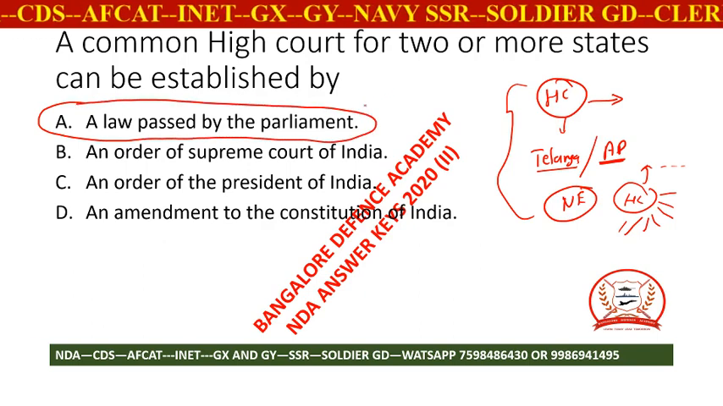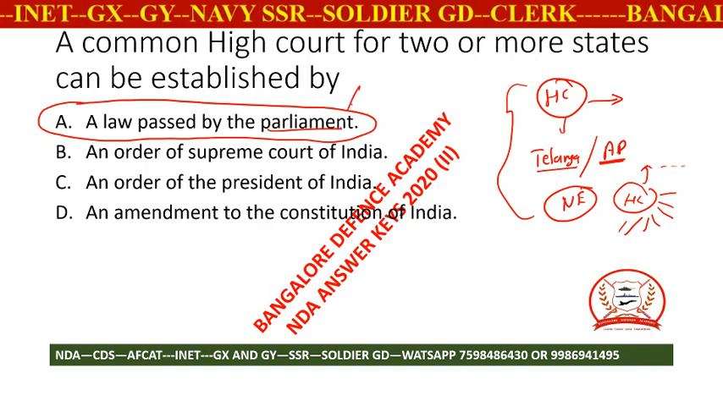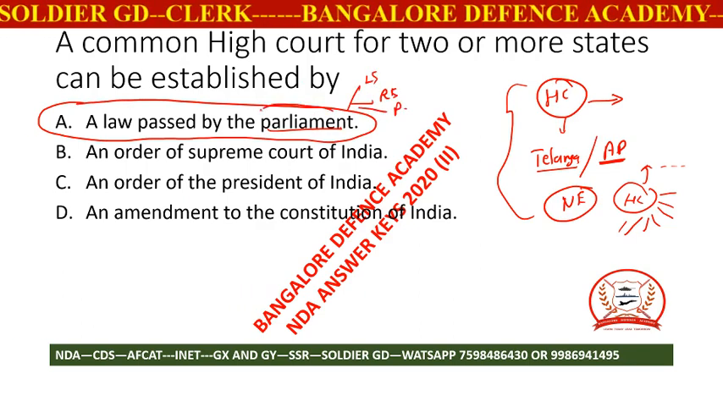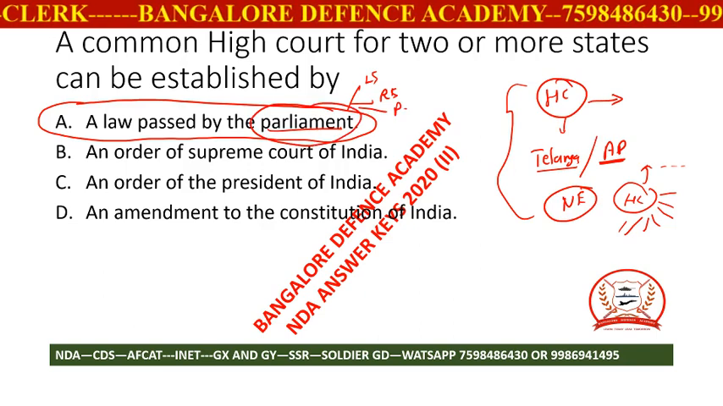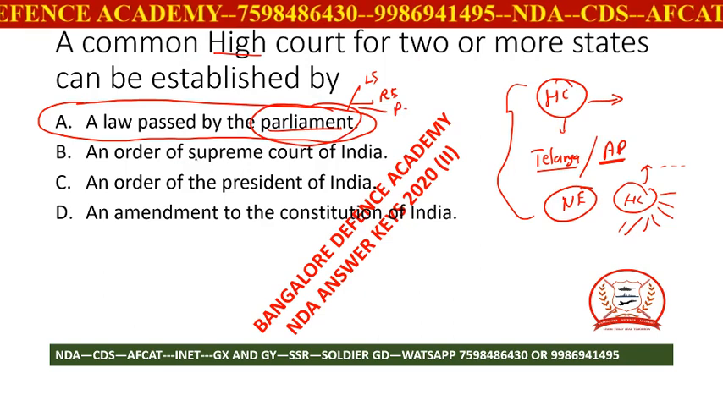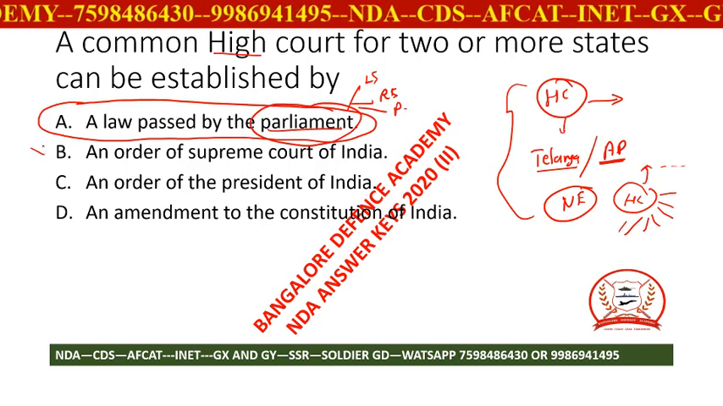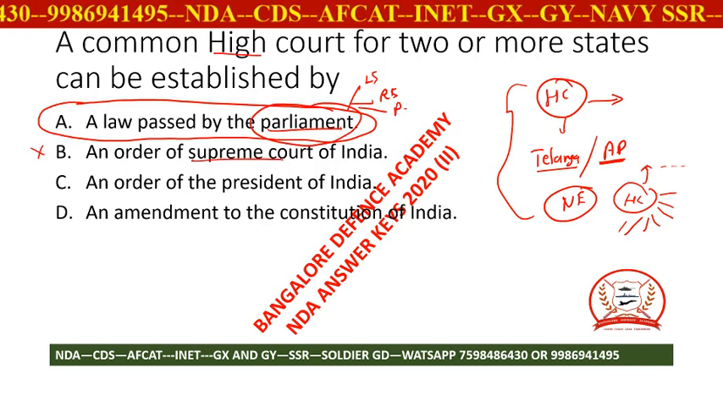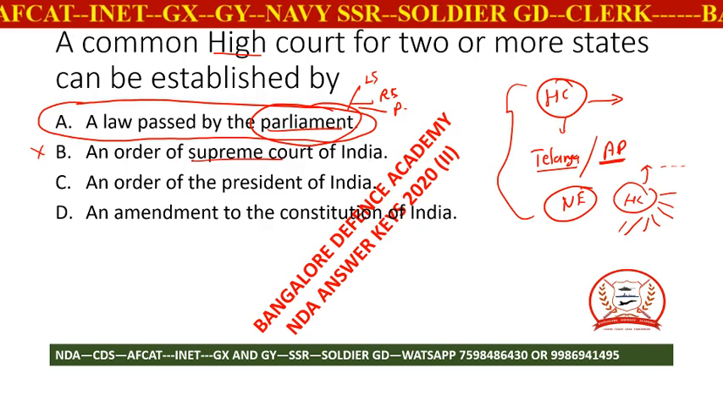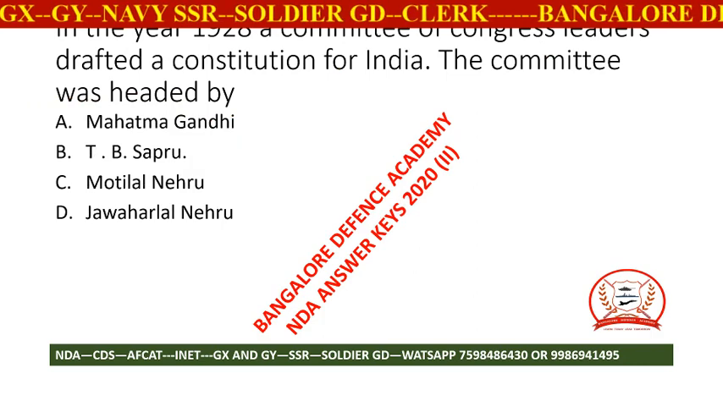If a parliament is passing the law, parliament consists of Lok Sabha, Rajya Sabha, and the president. So if parliament passes a law, then High Court can be for two or more states. It is not Supreme Court. Most of the time, candidates have a tendency to go with Supreme Court because Supreme Court is the highest court in India. Likewise, moving ahead, next question.